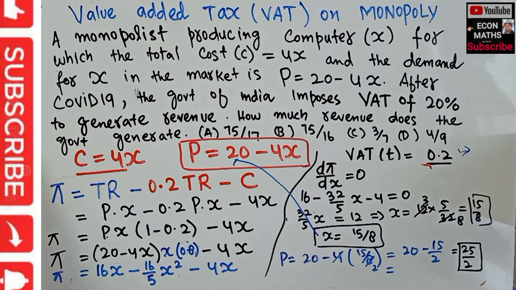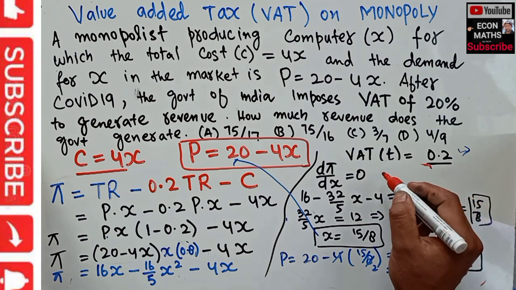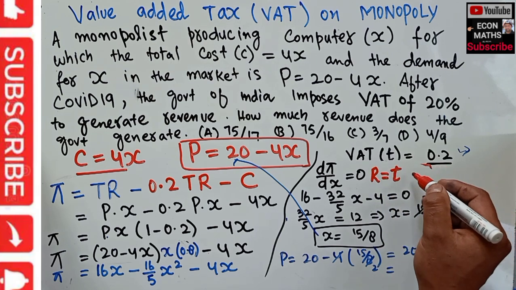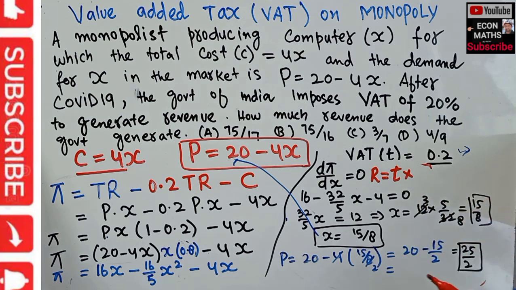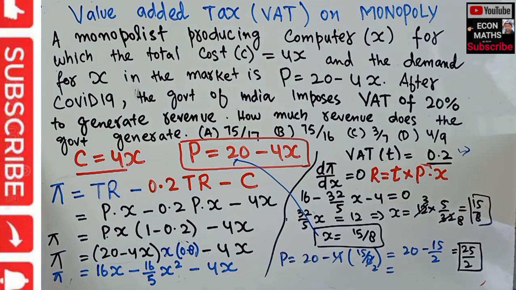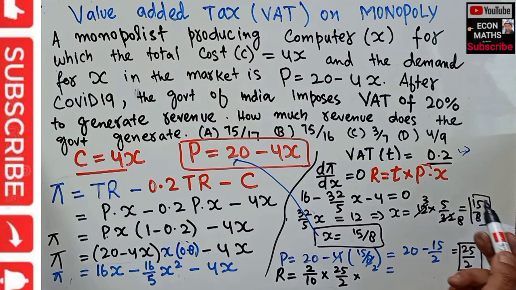Then what will be the government revenue generated? The total revenue generated for the government will be equal to the tax rate times P into X, that is the tax rate times total revenue after the tax. So R will be equal to the tax rate, 0.2, which I can write as 2 upon 10, into the price which we got here, 25 divided by 2, and the quantity transacted, 15 divided by 8.